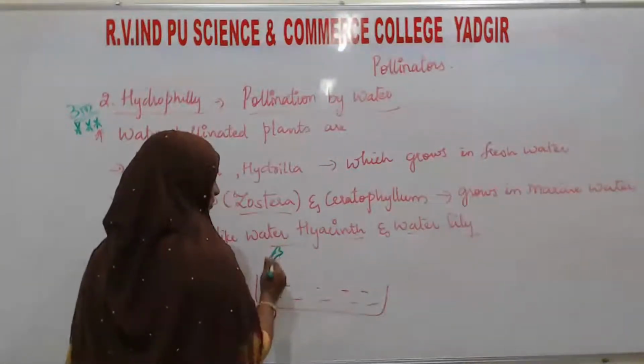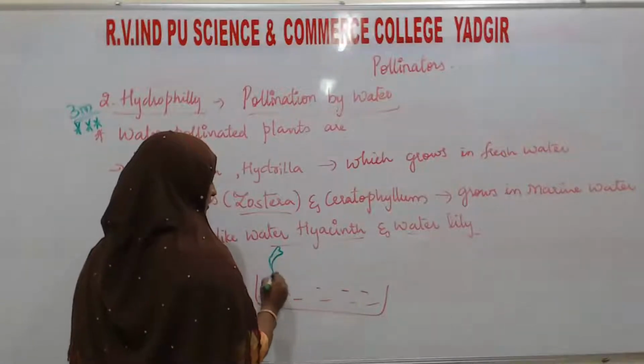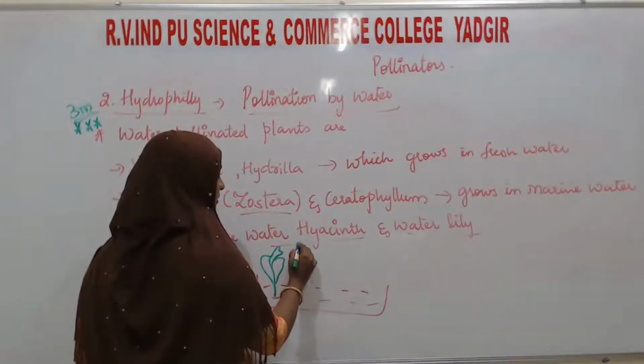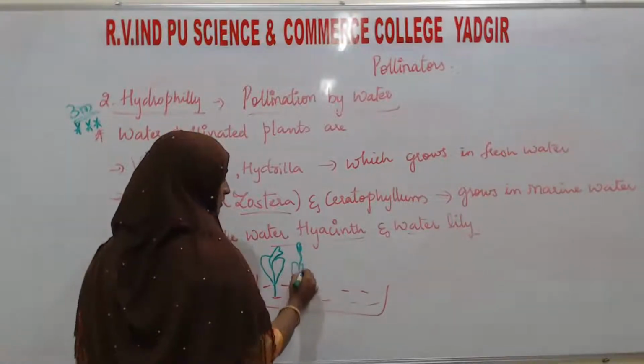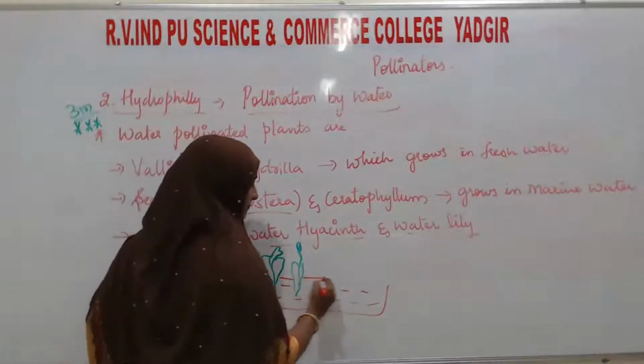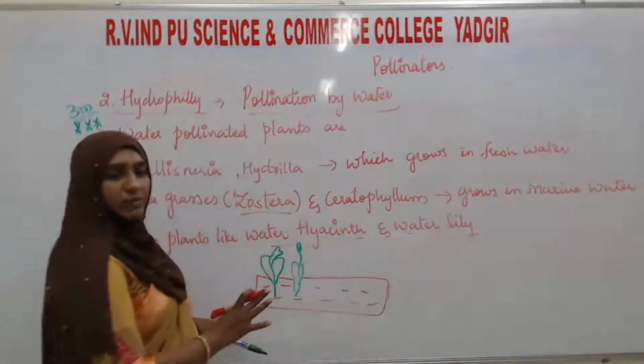Okay. For example, this is water lily. This is the female reproductive structure or female flower, and this is the male flower. You can see this is the water level. They are aquatic plants.